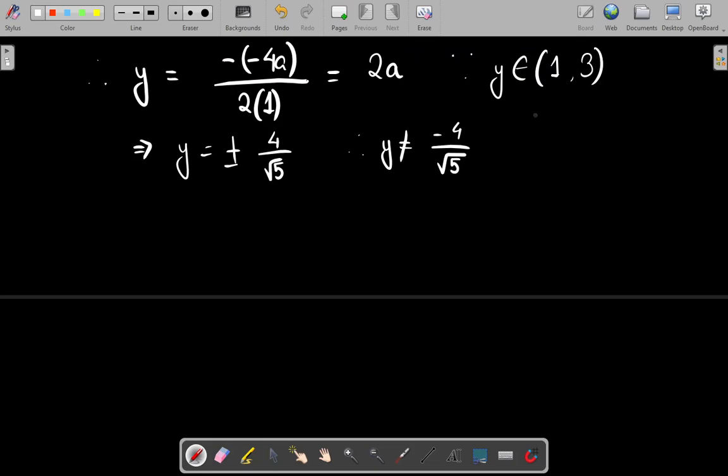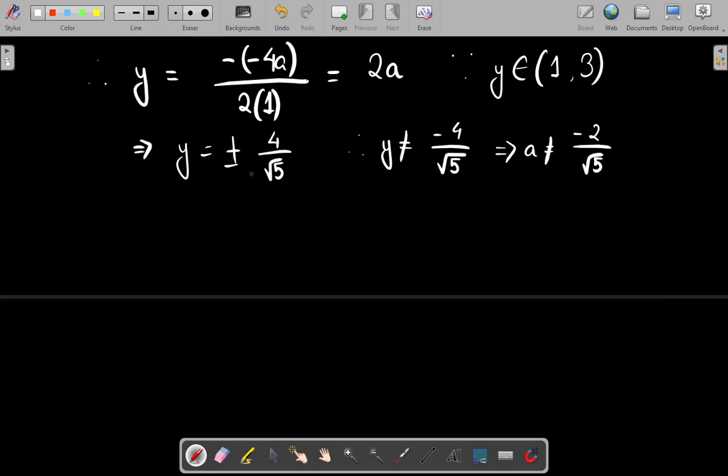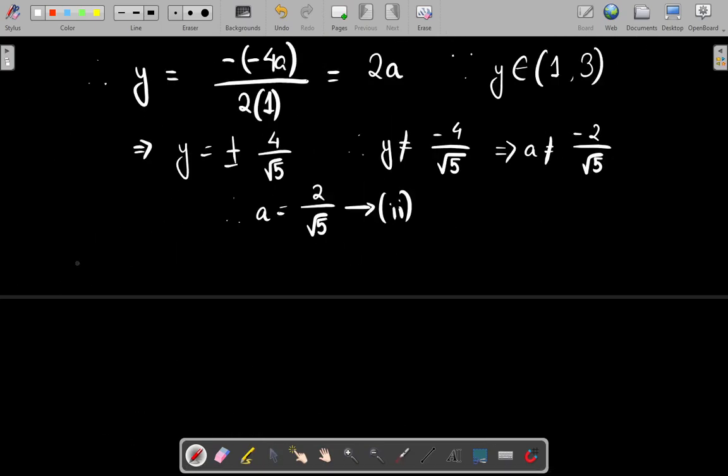So this implies that a cannot take that value either. a also cannot be equal to minus 2 upon root 5, right? So we have to discard one value of a from this second case. So from the second case, we get the singular value 2 upon root 5.